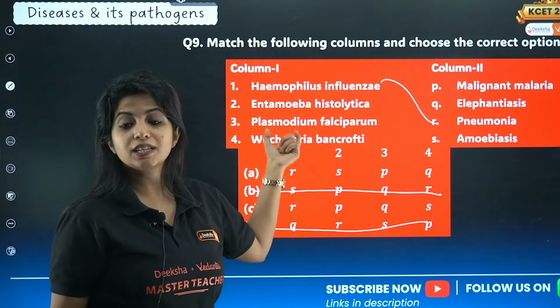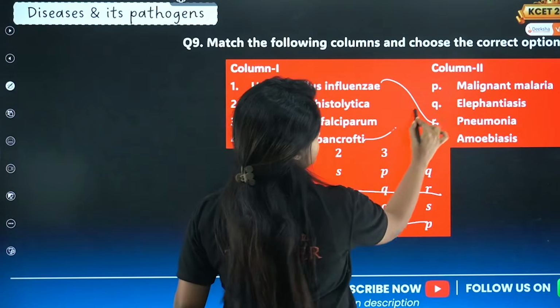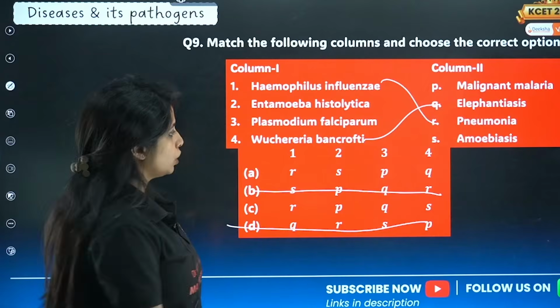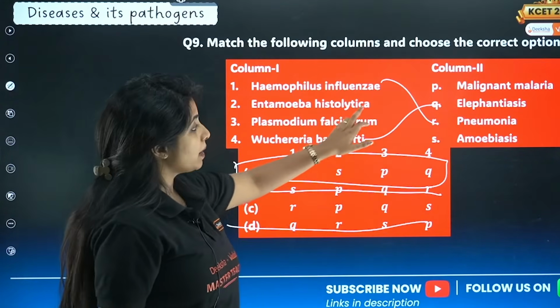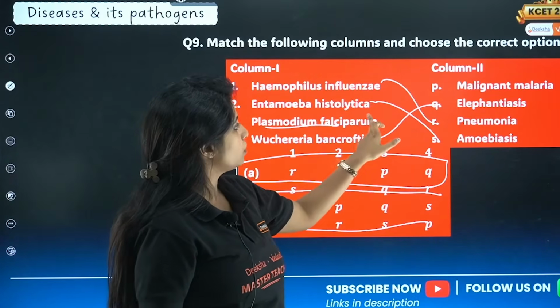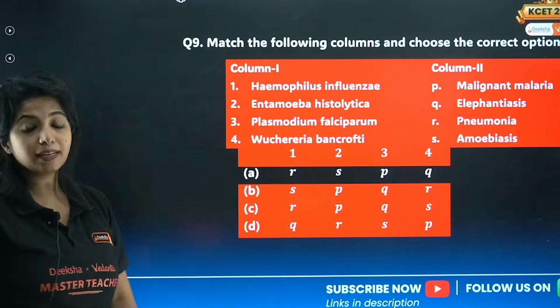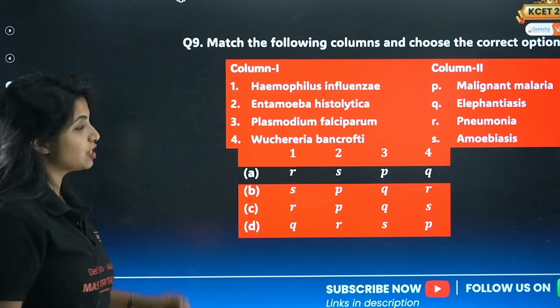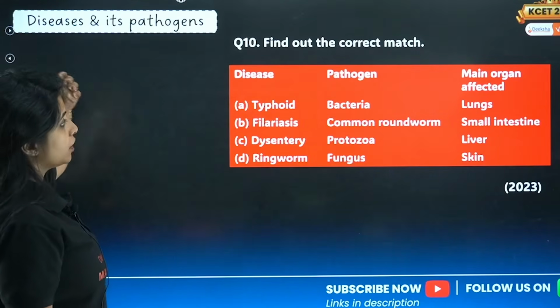Wuchereria bancrofti is causing filariasis or elephantiasis. So this goes with this. 4 goes with Q and I have got my answer, which is this, A. Entamoeba histolytica causes amoebiasis and Plasmodium falciparum causes the malignant form of malaria, which is why our answer would be A. Got it? That question.